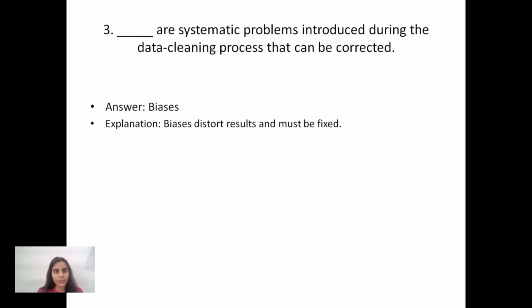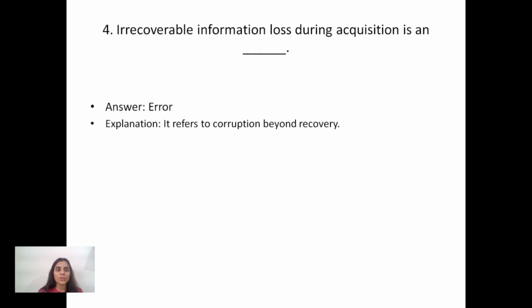After it, the third question is: biases are systematic problems introduced during the data cleaning process that can be corrected. So the answer is biases. Why biases? Because biases distort results and must be fixed. After it, the fourth question is: irrecoverable information loss during acquisition is an error. Why error? Because it refers to corruption beyond recovery.